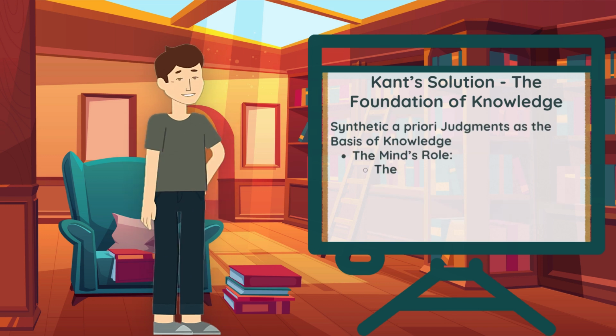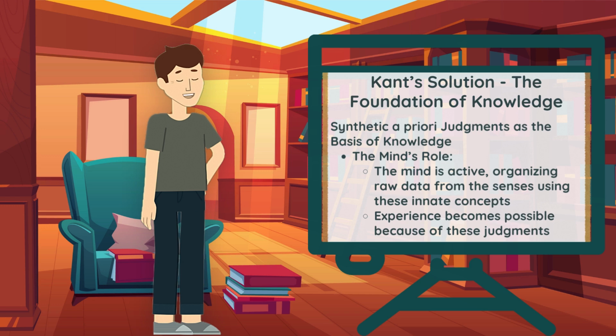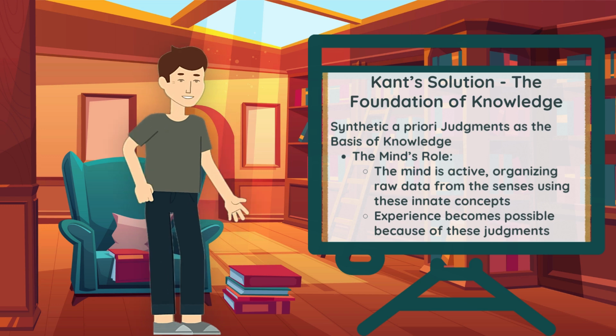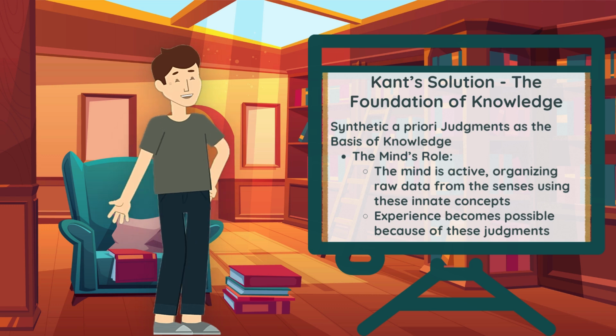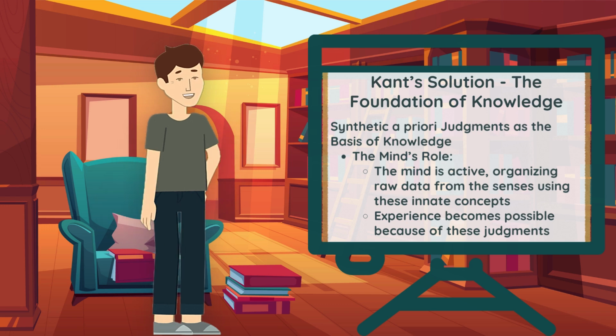To summarize this idea, analytic a priori judgments give us truths based on definitions, like all bachelors are unmarried. Synthetic a posteriori judgments give us new information from experience, like the cat is on the mat. But synthetic a priori judgments, like every event has a cause, are universally and necessarily true, and yet they are not derived from experience. They are the rules by which we organize our experiences in the first place.